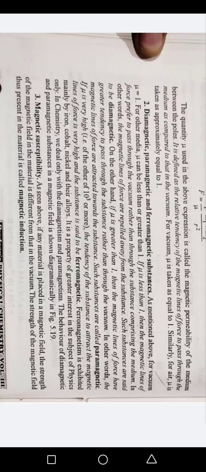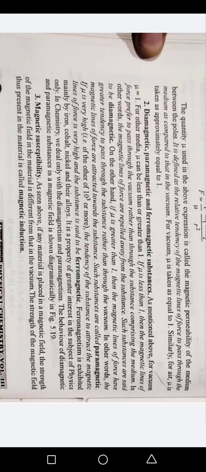On the other hand, if mu is greater than 1, then the magnetic lines of force have greater tendency to pass through the substance rather than through the vacuum. In other words, the magnetic lines of force are attracted toward the substance. Such substances are called paramagnetic.